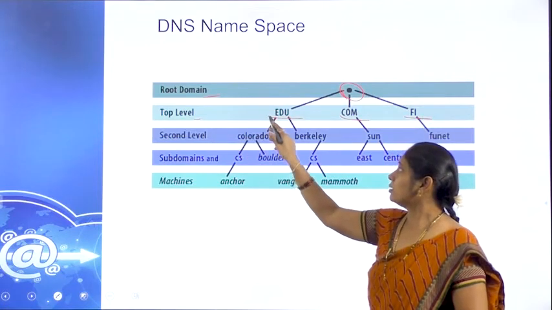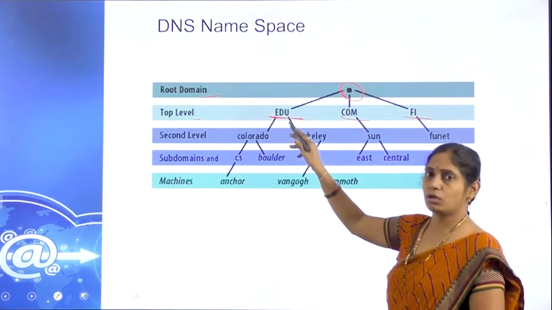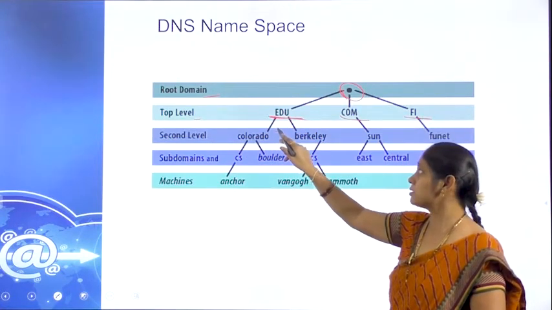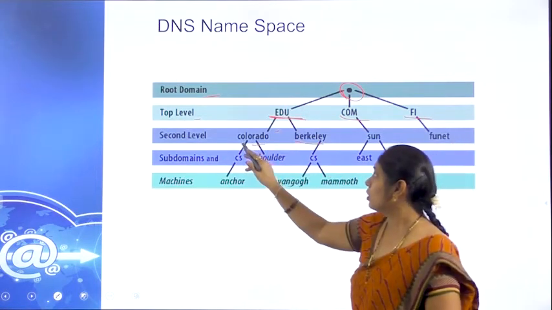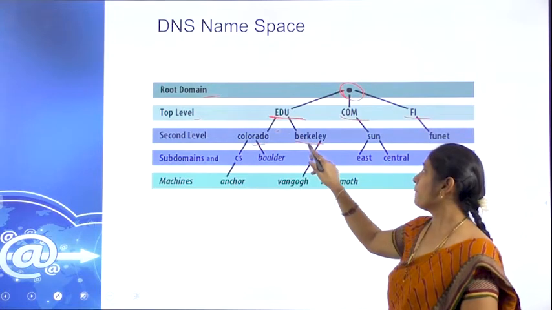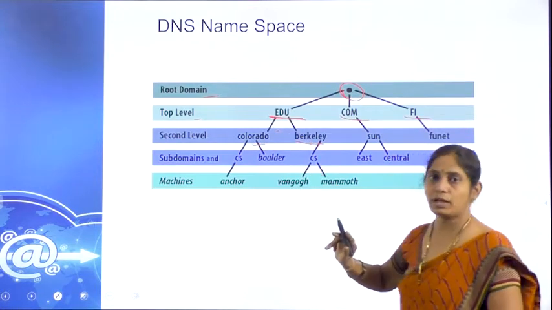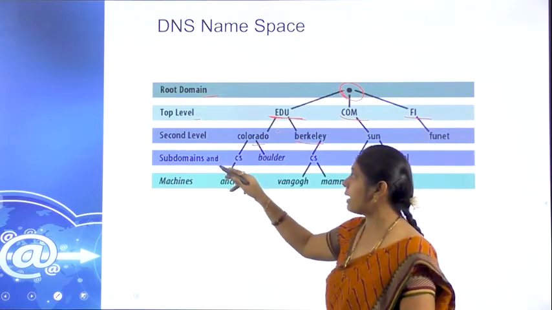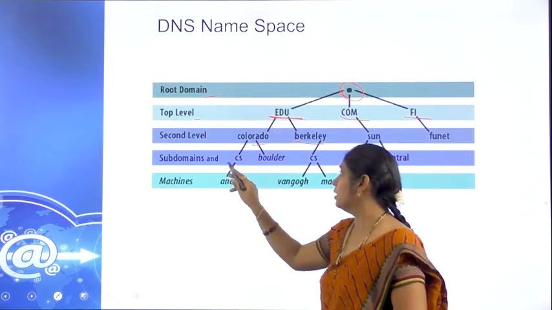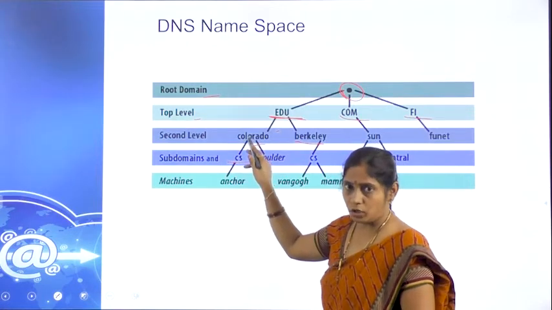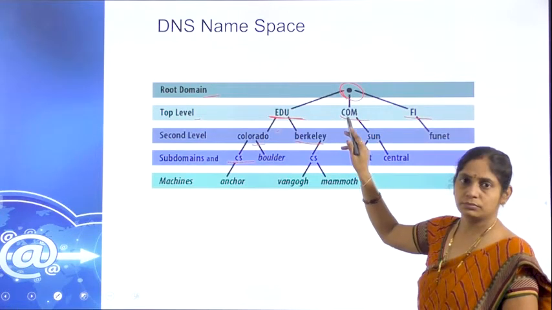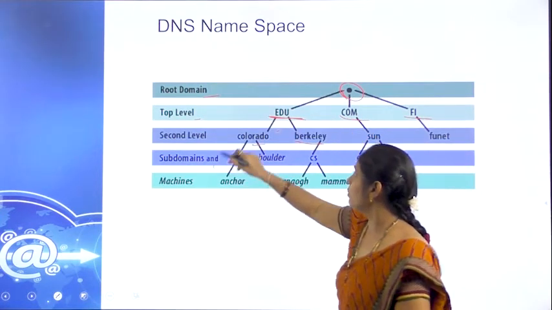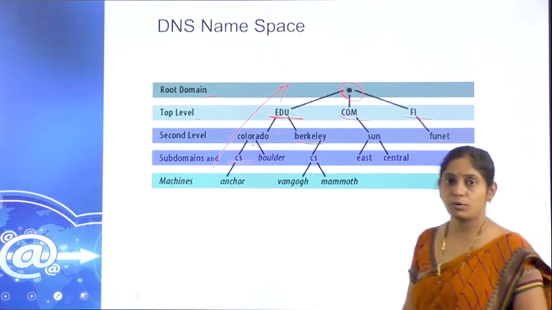So the subdomains, the host, come under the second level. So colorado.edu, berkeley.edu, likewise. Similarly, the next subdomain to that is cs.colorado.edu. Right? Likewise, the tree will move from bottom to top.